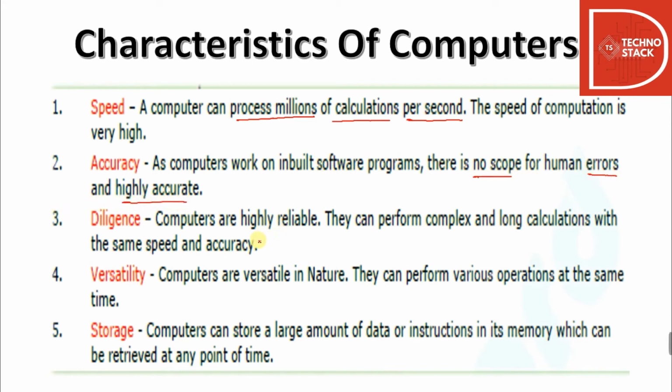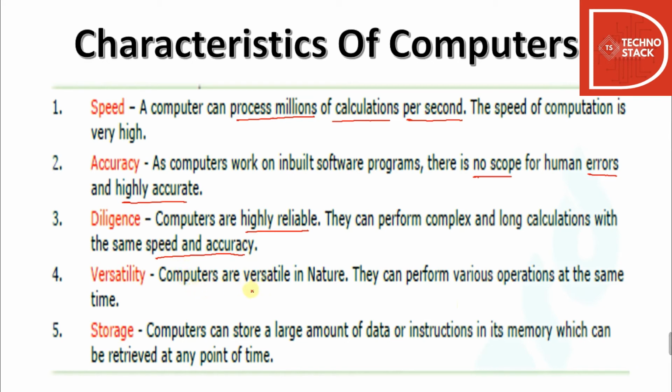Then diligence. Computers are highly reliable. They can perform complex and long calculations with the same speed and accuracy. Whatever number of things you give, they'll perform them with the same speed, and exactly the right answers will be given. It's not that if you give 2 calculations both will be right, and if you give 800 calculations only 2 will be right and the others wrong. No, whenever computers are given n number of computations, they will provide the correct answers for all of them. So diligence is one of the characteristics of a computer.